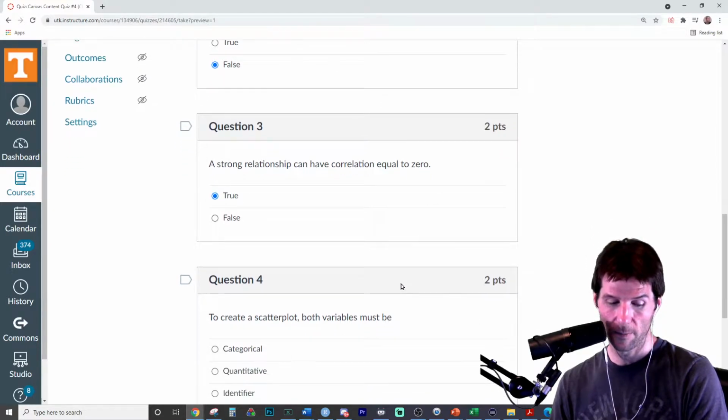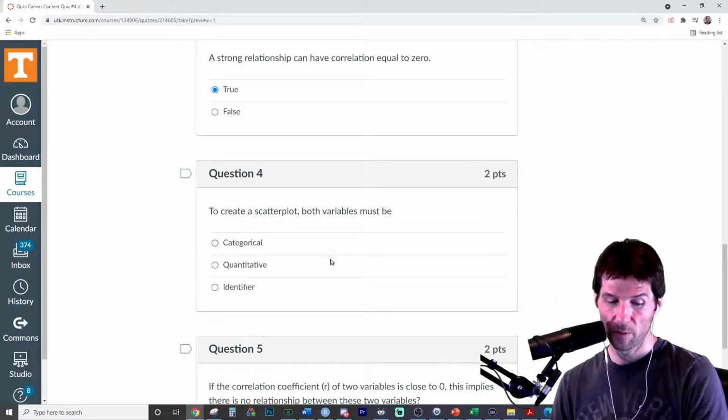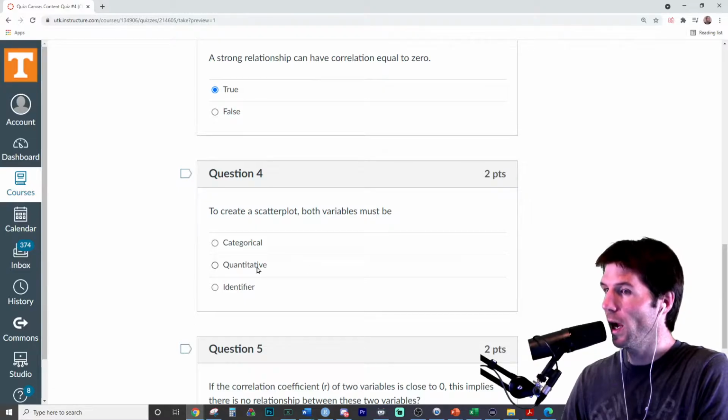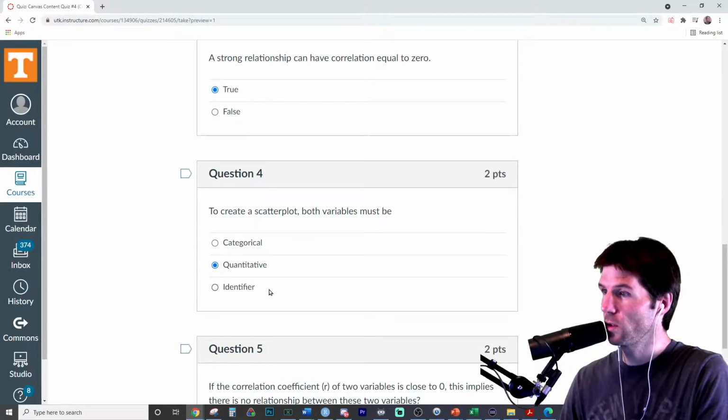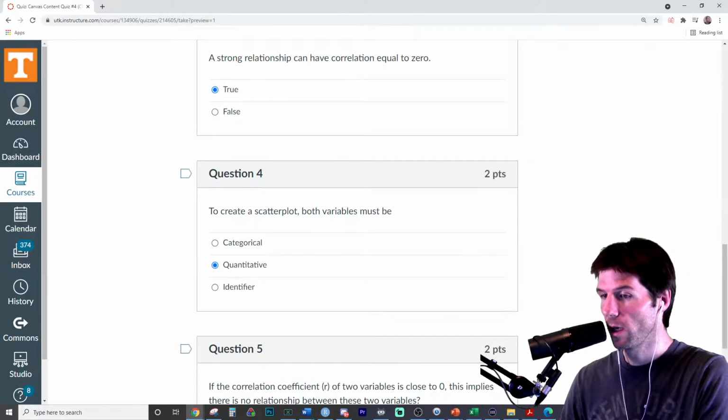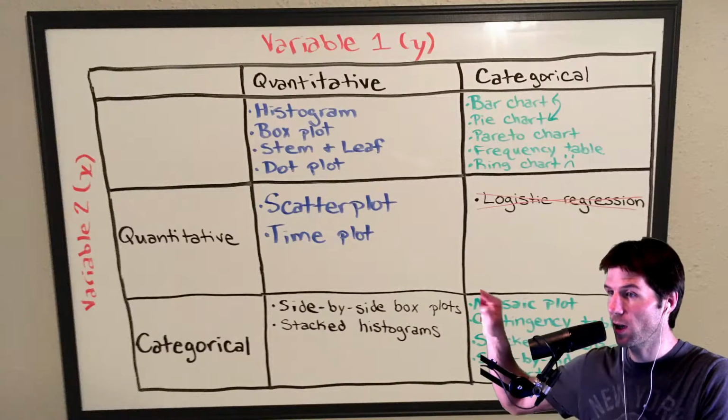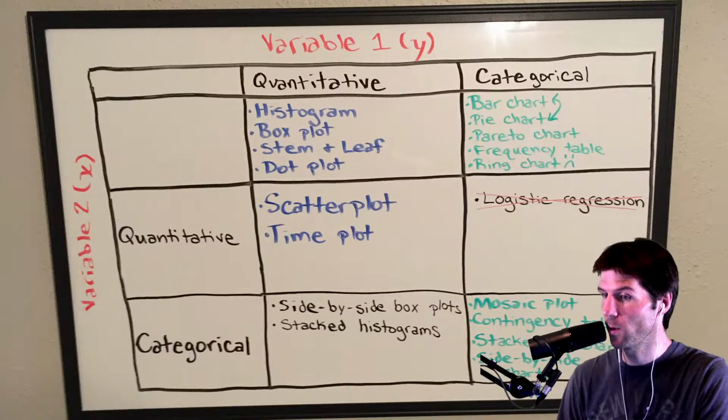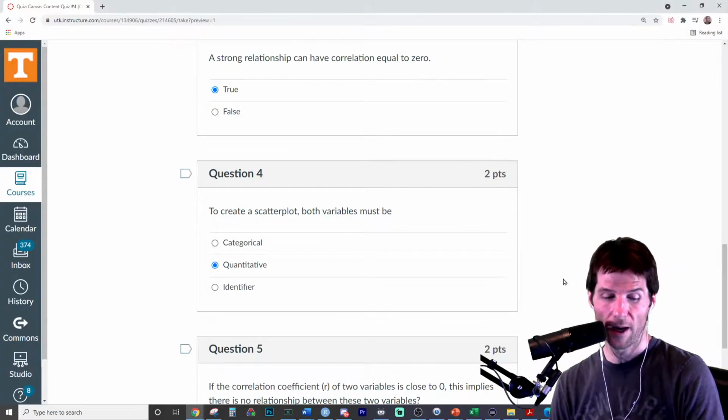Yes, if it's nonlinear. To create a scatter plot, both variables must be QQ, straight enough, no outliers. Quantitative variables. QQ is quantitative. Two quantitative variables make a scatter plot. We're going to go here and do a new question in a moment. You can see the graphic right here for scatter plots is two quantitative variables. QQ, straight enough, no outliers.